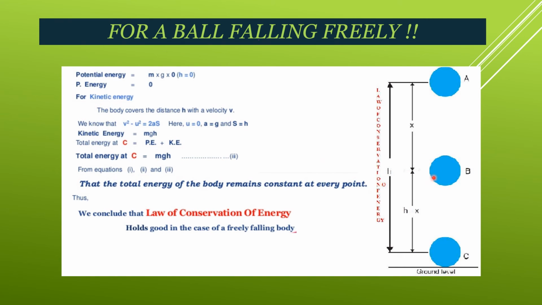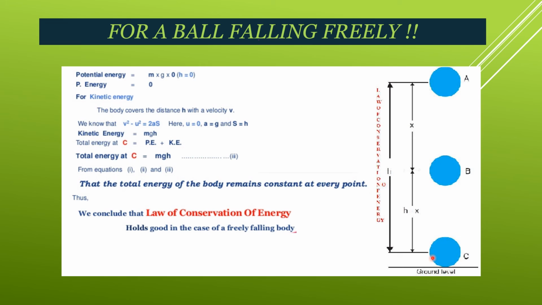what type of energy it will contain. Now, potential energy equals mg into 0. Why? Because it falls on the ground. Now h becomes equal to 0 because it is lying on the ground, right? So the total value becomes equal to 0. So that means when the ball reaches the ground, its potential energy becomes equal to 0. That means its potential energy changes into kinetic energy, that means mgh.